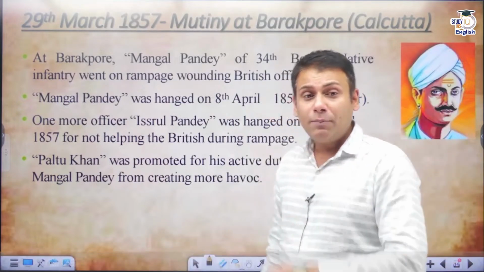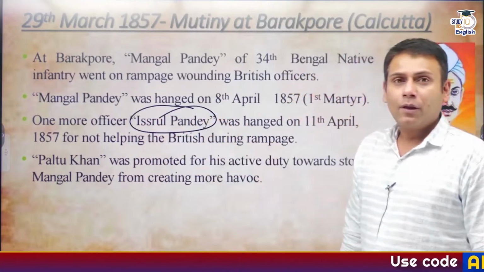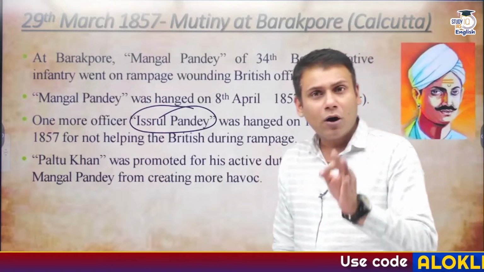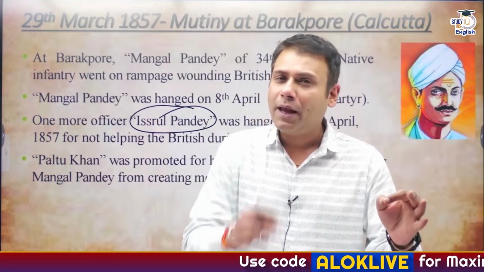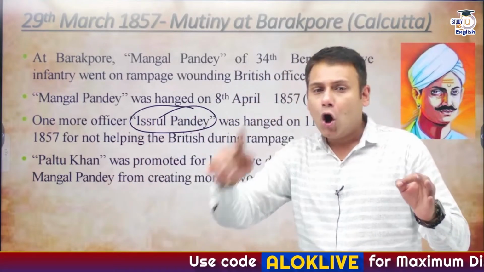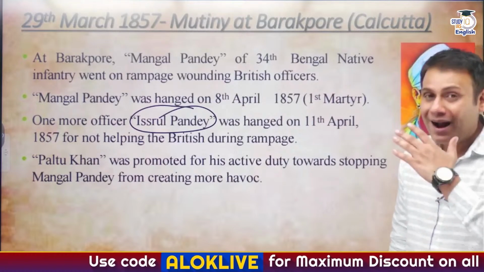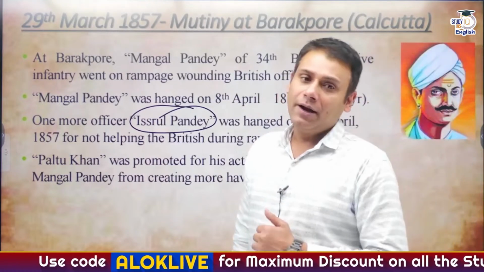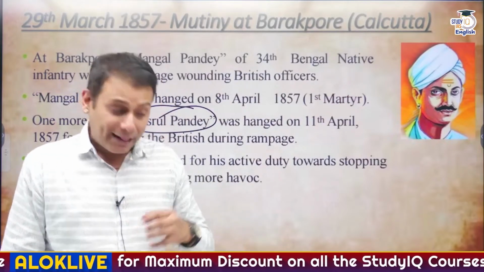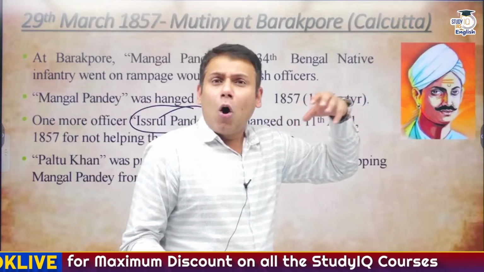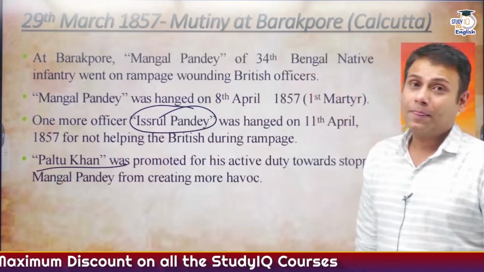He was also supported by another person whose name was Isrul Pandey. Mangal Pandey ji was caught. A trial was conducted against him. And finally, Mangal Pandey ji became the first martyr of Mother India on 8th April 1857. Isrul Pandey became the second martyr of Mother India on 11th April 1857. And there was a person who provided all the information to the Britishers. His name was Paltu Khan.